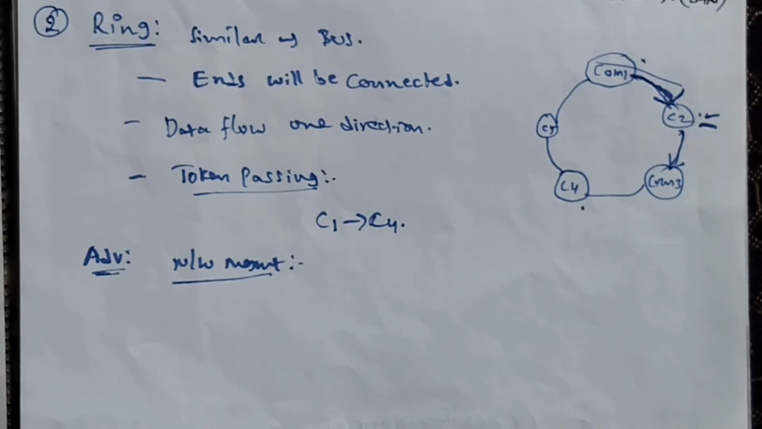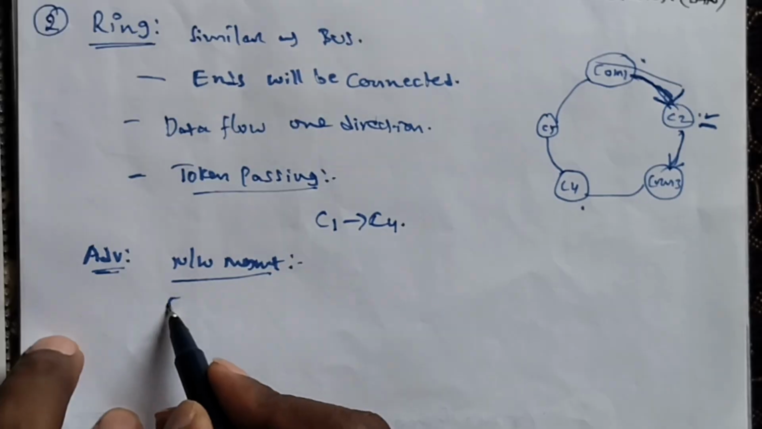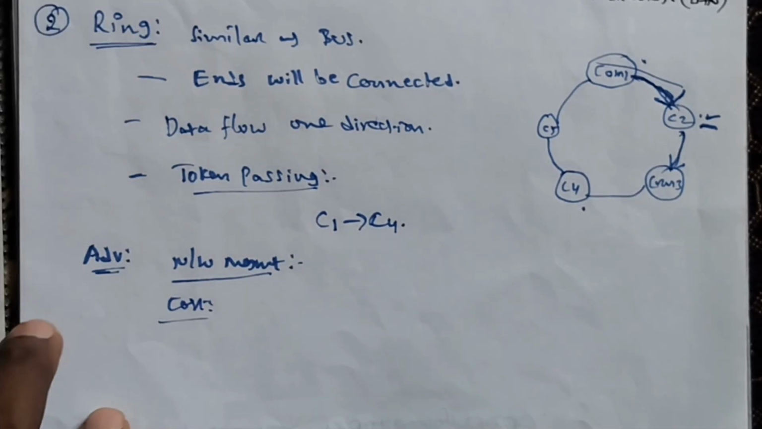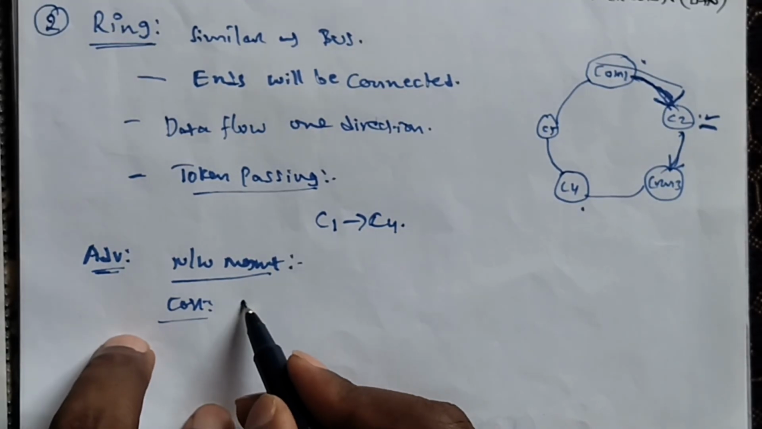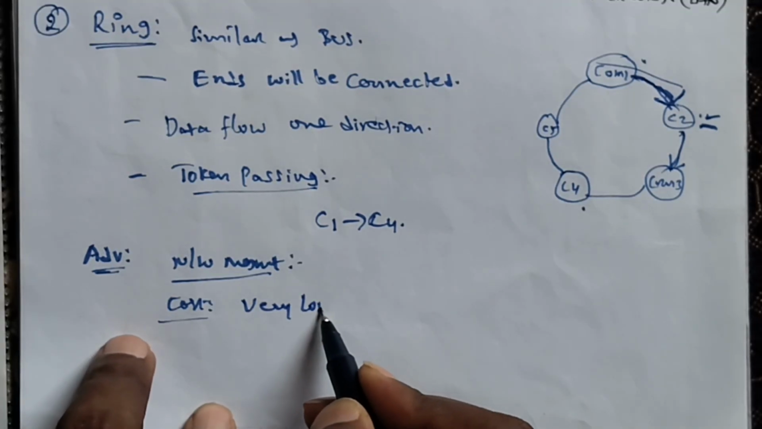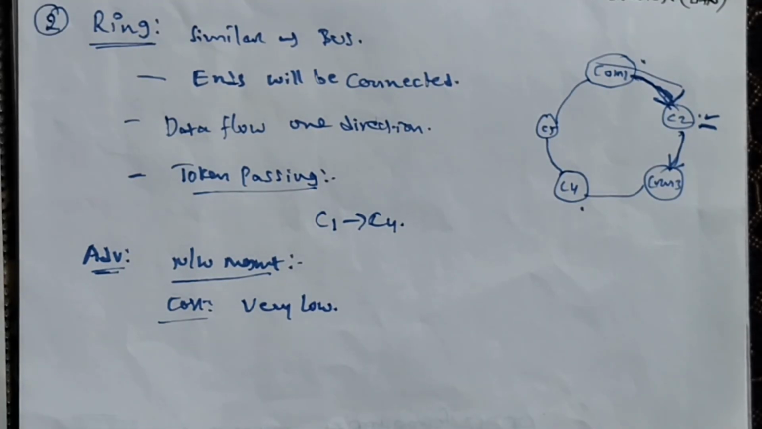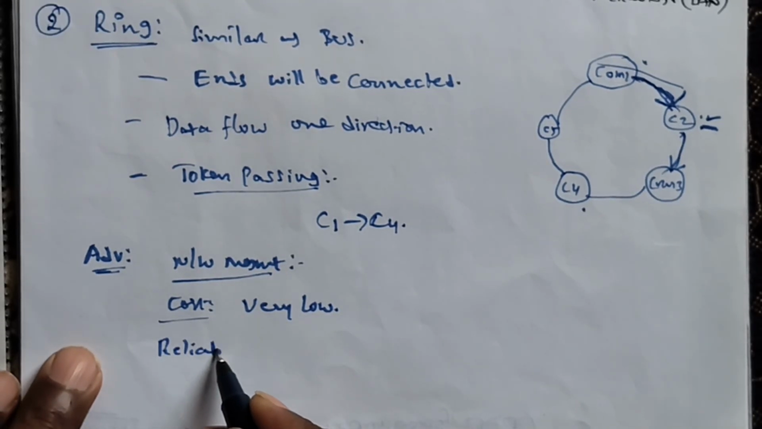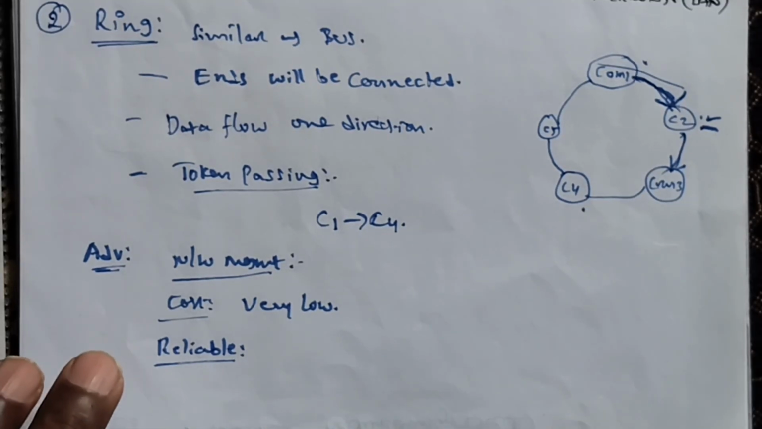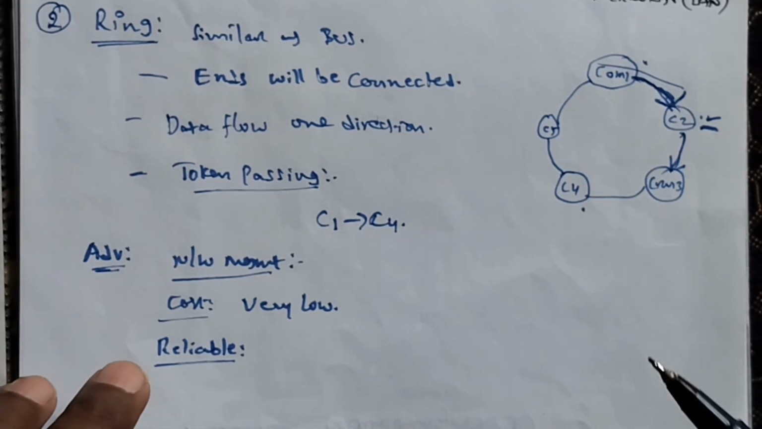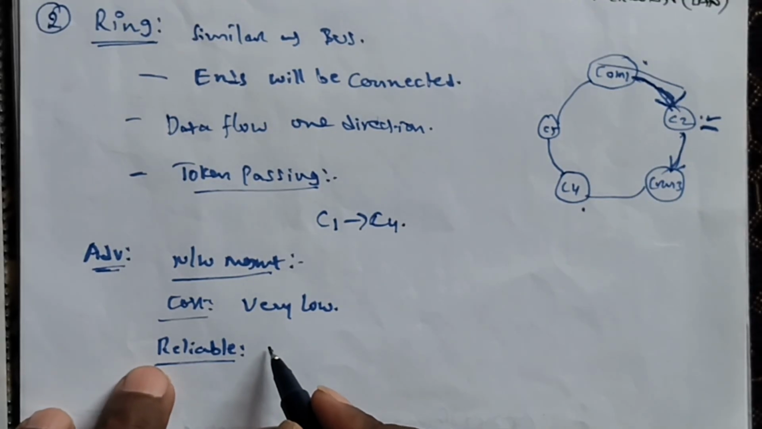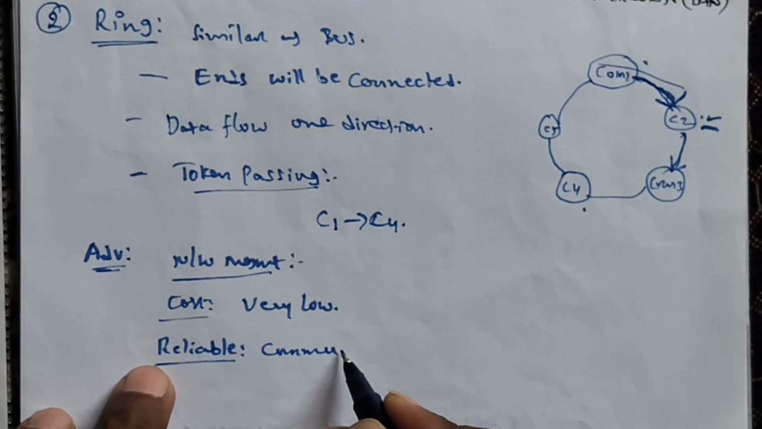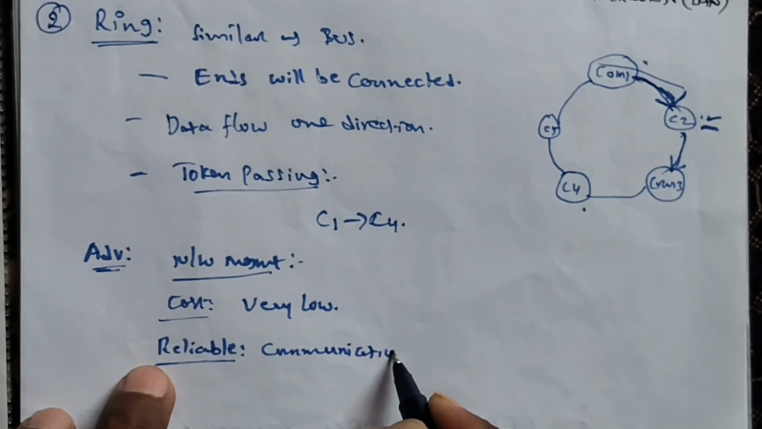removed from the network. What about cost? The cost of this topology is also very low, because there is no need to establish any other equipment. And reliable communication. What is the meaning of reliable? When you are using this ring topology, there is a guarantee of delivery of the messages. It provides reliable communication.